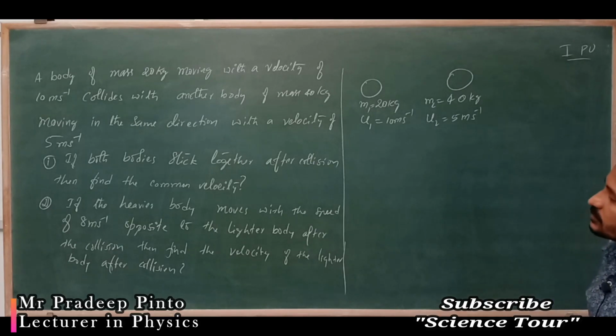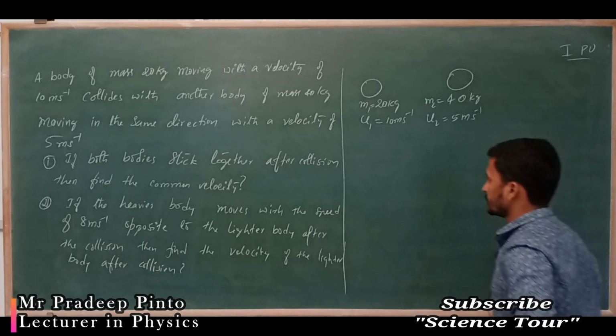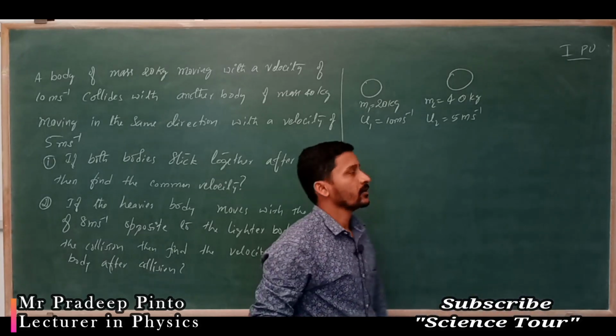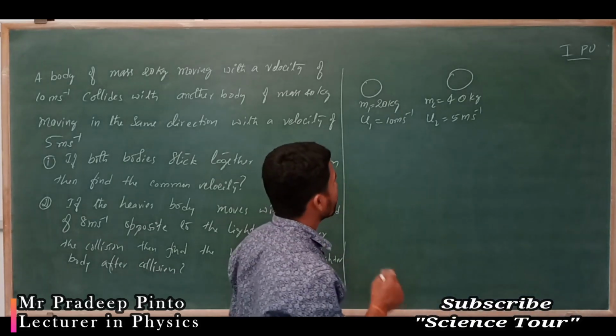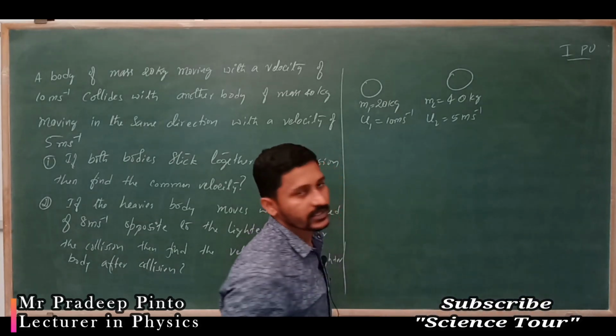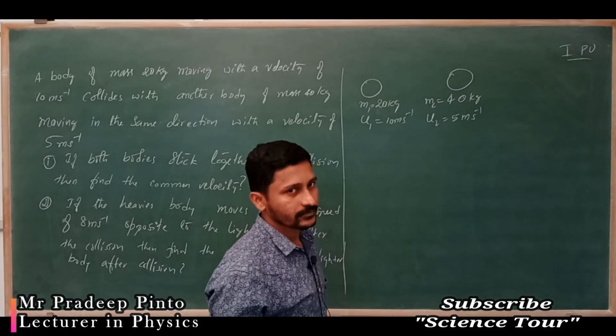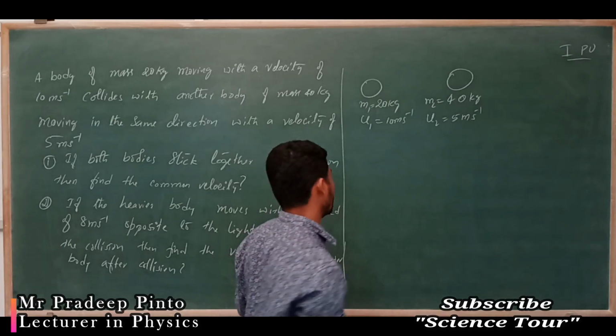Now if both bodies stick together after collision, find the common velocity.